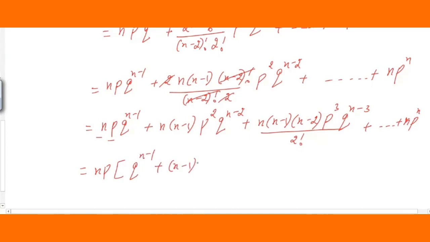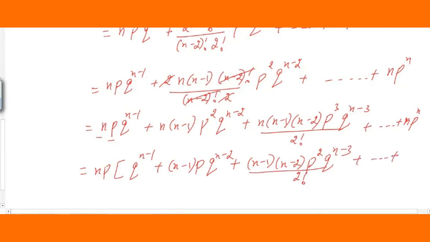One p is gone outside, so another p will be there, q^(n-2) will remain the same. n is gone, we have taken it common outside, n minus 1, n minus 2 will remain. One p is gone outside, so here only p^2 will remain. q^(n-3) will be the same as it is, divided by 2 factorial, plus dot dot dot. Here you can see, friends, n you have taken common, so I will not repeat this n again.